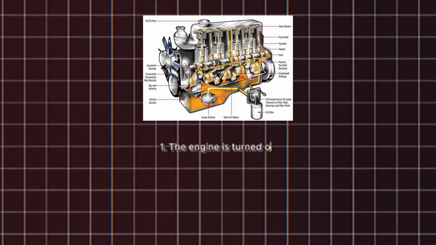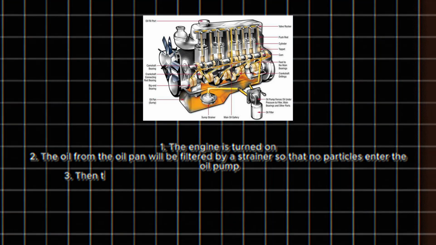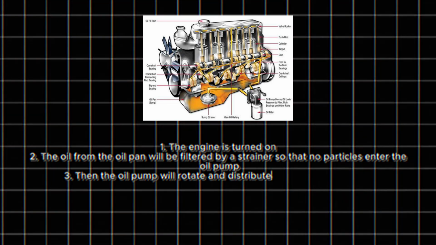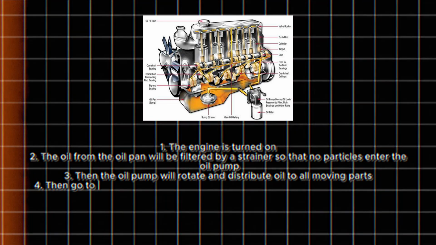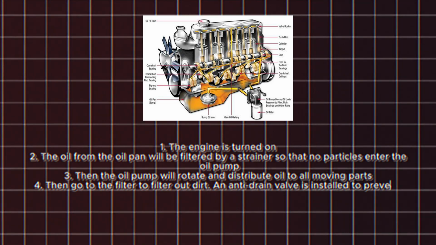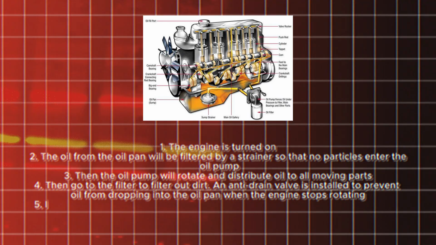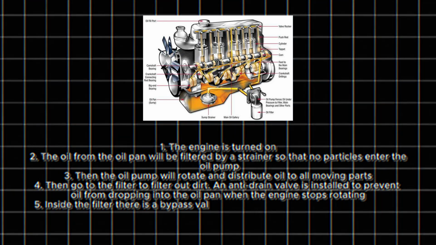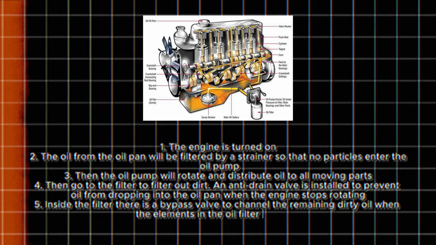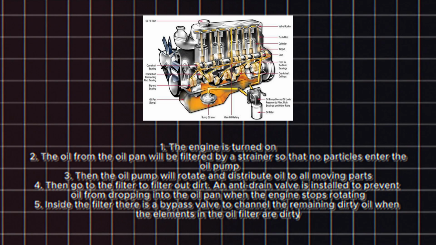Next, how the lubrication system works. The engine is turned on. The oil from the oil pan will be filtered by a strainer so that the particles don't enter the oil pump. Then the oil pump will rotate and distribute oil to all moving parts. Then it goes to the filter to filter out dirt. An anti-drain valve is installed to prevent oil from dropping into the oil pan when the engine stops rotating.